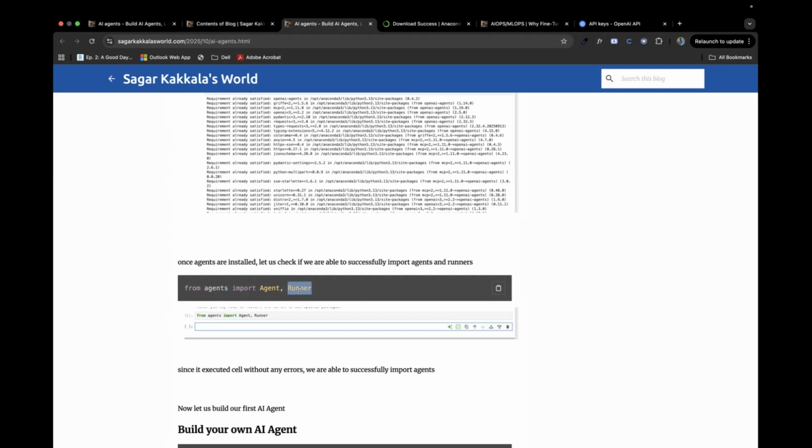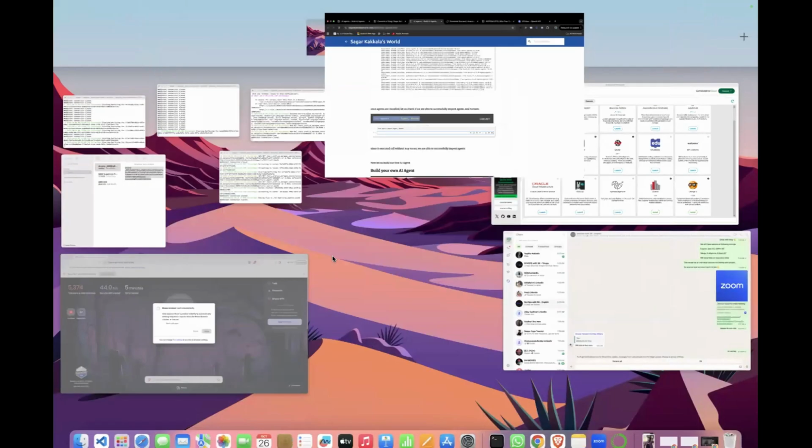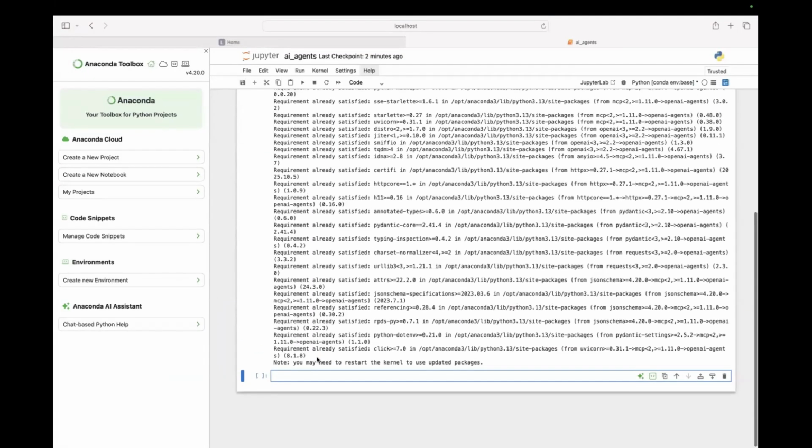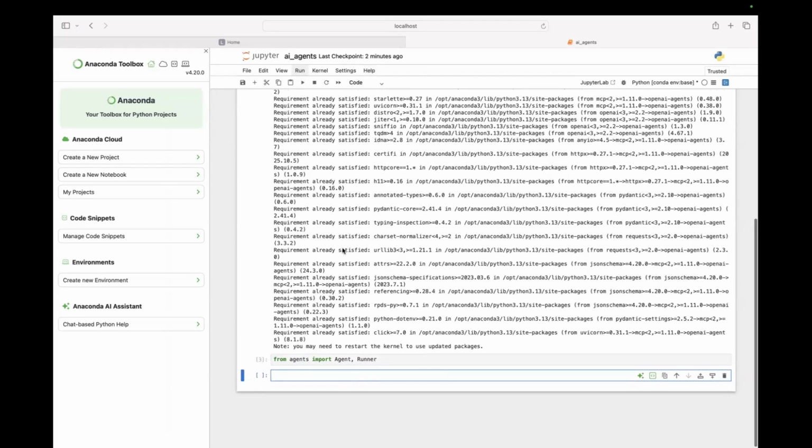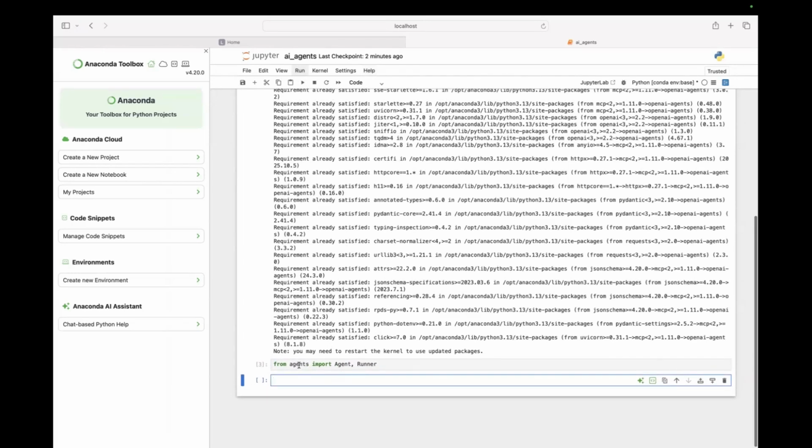So it's a kind of connection between the user and the agent. That's how Runner is used here. So we'll be using this. Okay, it went to the next line, which means our agents were imported successfully.